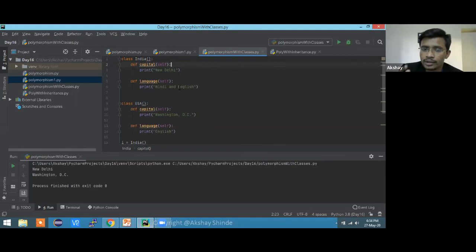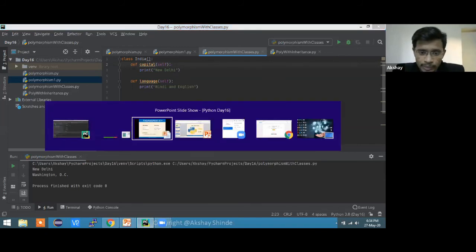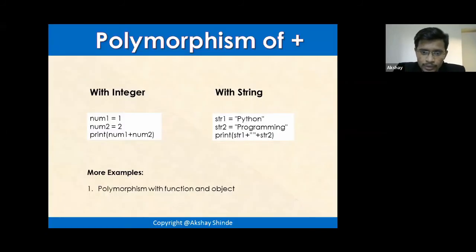And if we use the same function, we have a third scenario as well. I haven't shown you in my presentation, so I have something for you. Yeah. So are you able to see my PPTs?